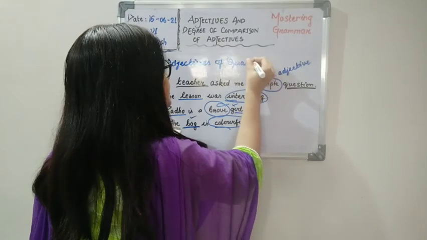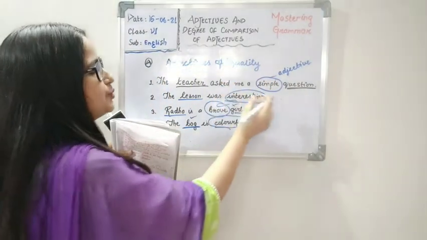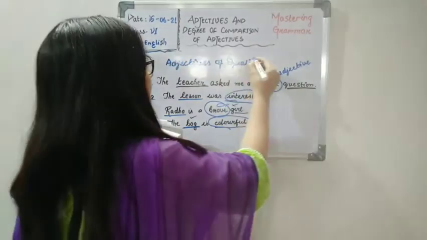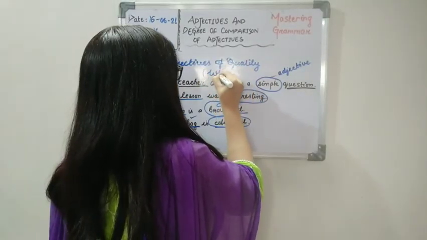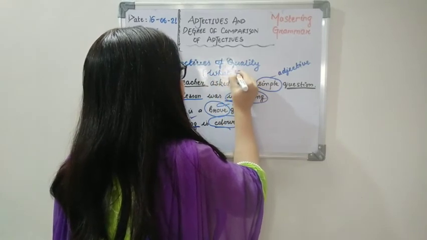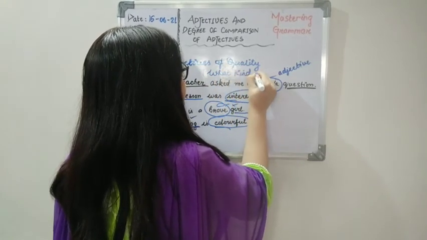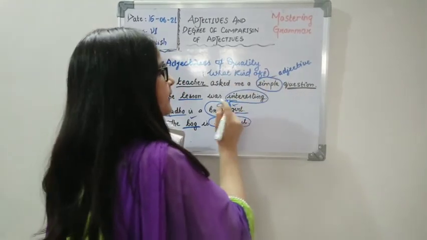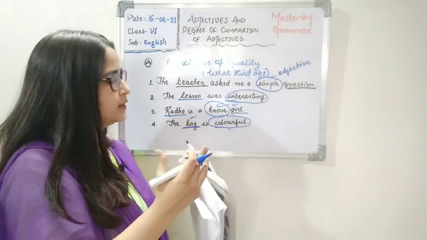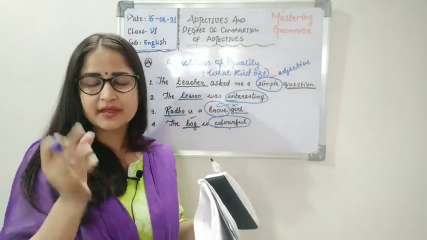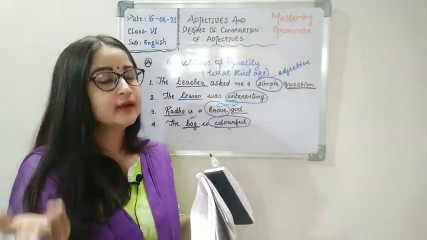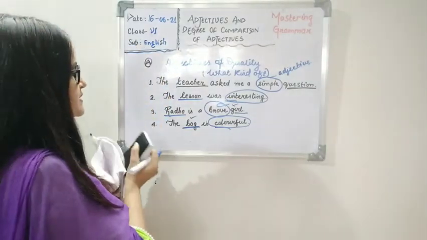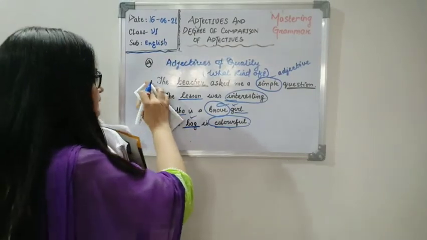Okay, the question you need to ask yourself when you are looking for an adjective of quality is: what kind of? It means what is the speciality, what kind of. If I said she has long hair, so what kind of hair? Hair is the noun, so what kind of hair? Long hair. So here we come to know about the first kind. Now moving to the next one.